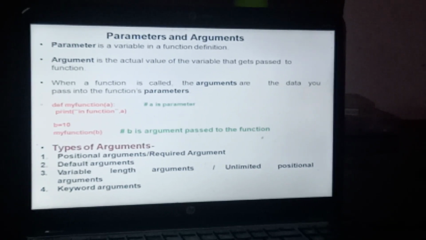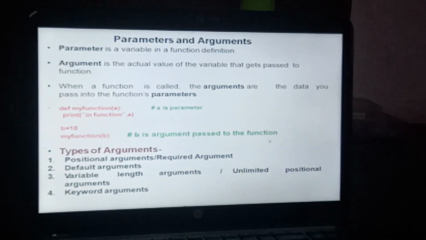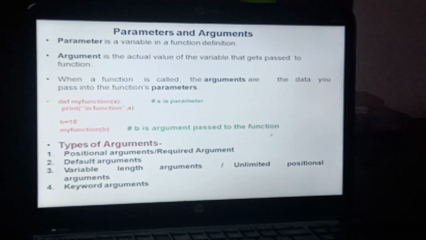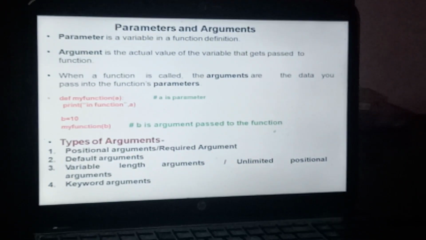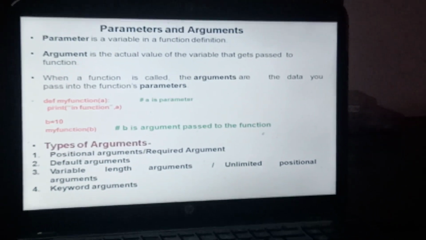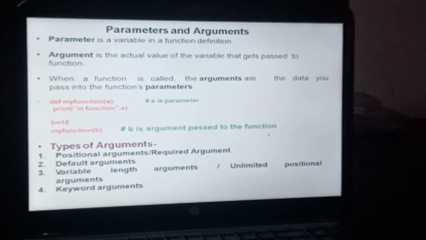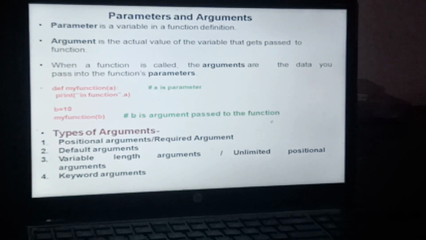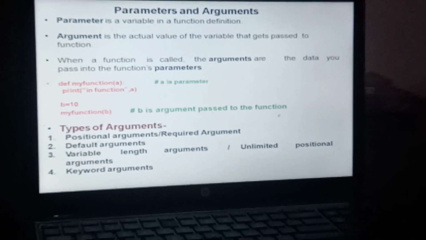Hello students, in today's class I am going to discuss parameters and arguments. So what is a parameter? A parameter is nothing but a variable which we define inside the function. As we have learned in the previous lecture, there are two types of functions in Python. The first is the predefined function and the other one is the user defined function.